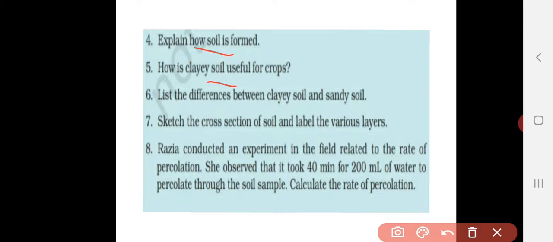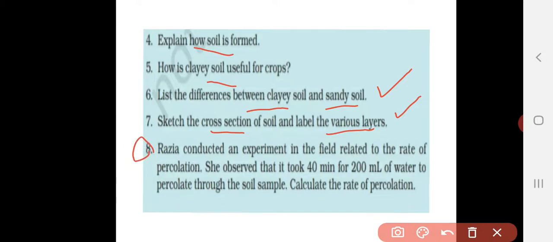Sixth question, list the difference between clayey soil and sandy soil. This question has to be written in a tabular column, that is clayey soil on one side and sandy soil on the other side. The properties and the uses have to be mentioned. Seventh question, sketch the cross section of the soil and label the various layers. This is a diagrammatic question. Here you have to draw the soil profile and mention the parts.